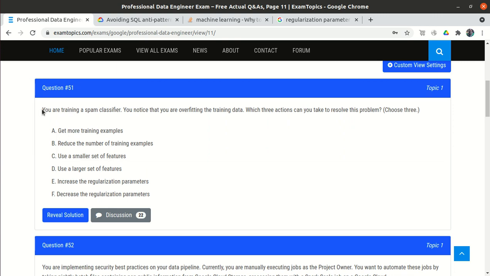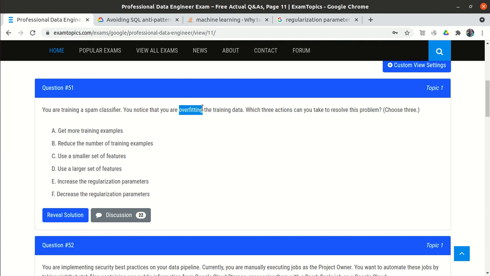You are training a spam classifier. We are training a spam classifier model just to analyze whether the mail is a spam mail or it is not a spam mail. You notice that you are overfitting the training data. Which 3 actions can you take to resolve the problem? So basically we need to resolve this overfitting problem.